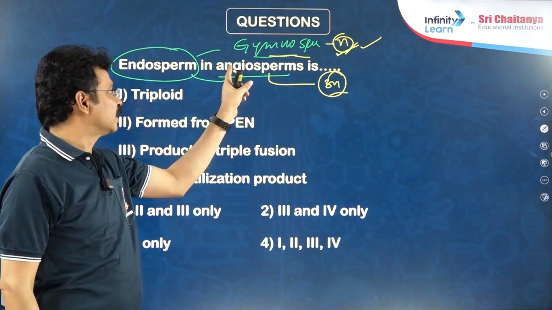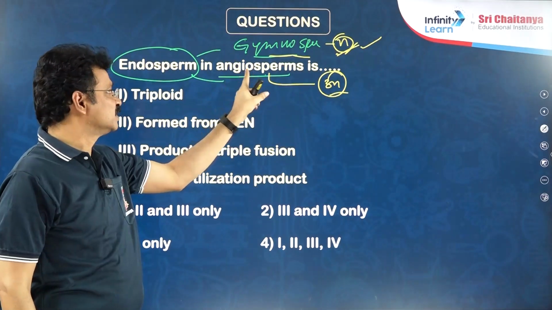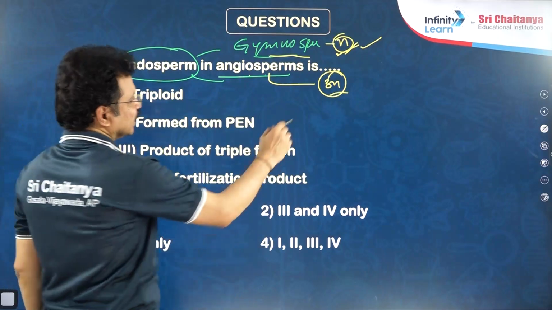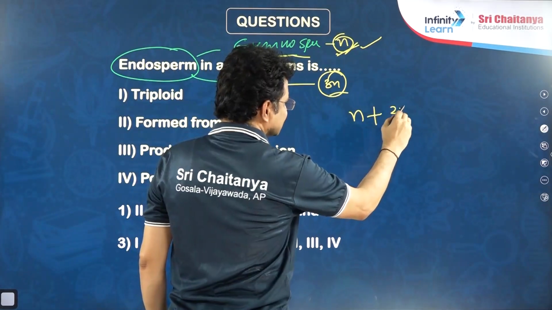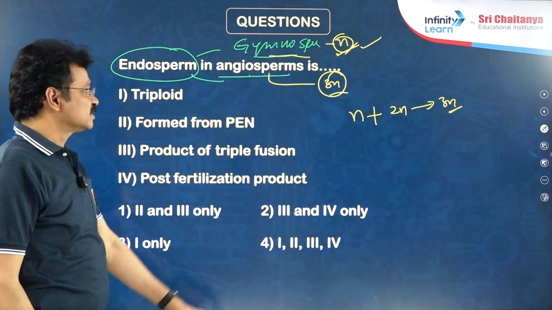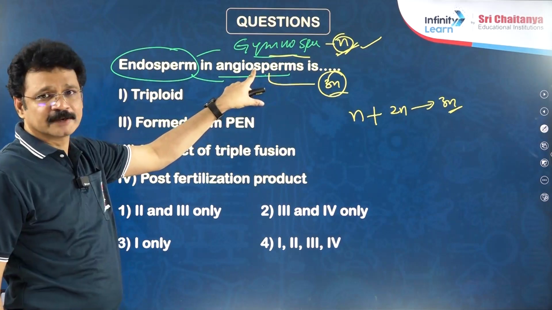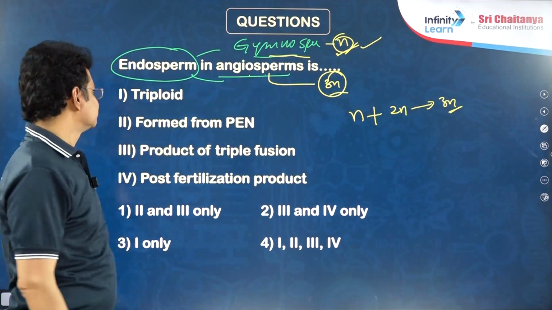It means endosperm is formed after fertilization, especially as a result of triple fusion. In triple fusion, one haploid sperm fuses with the diploid central cell to give rise to triploid endosperm. Formation of triploid endosperm is one of the unique, characteristic features of angiospermic plants.